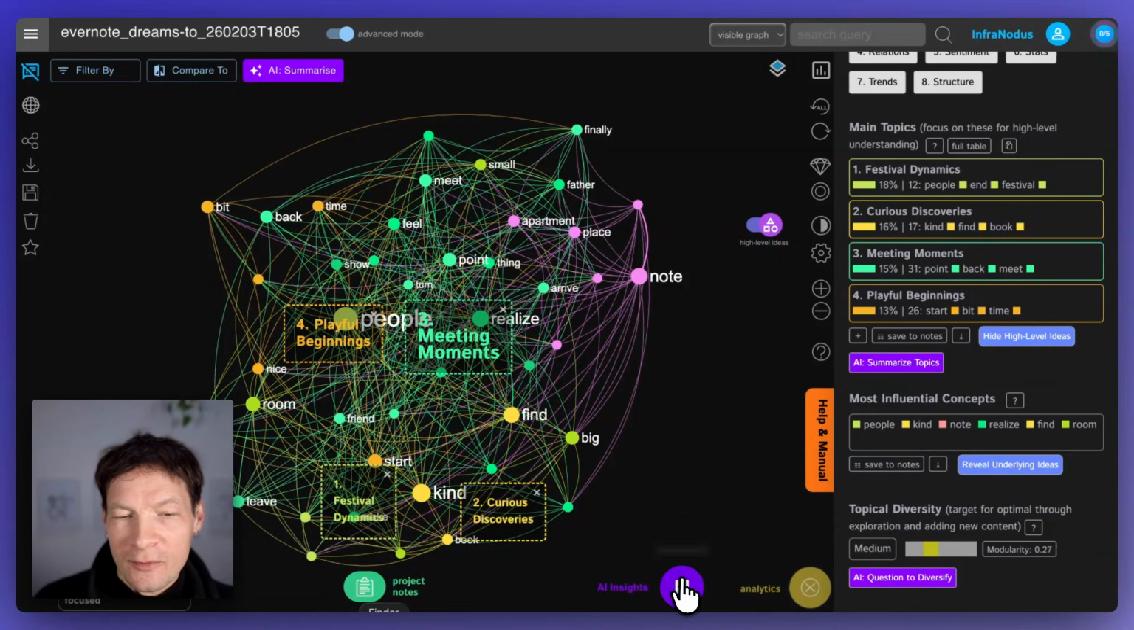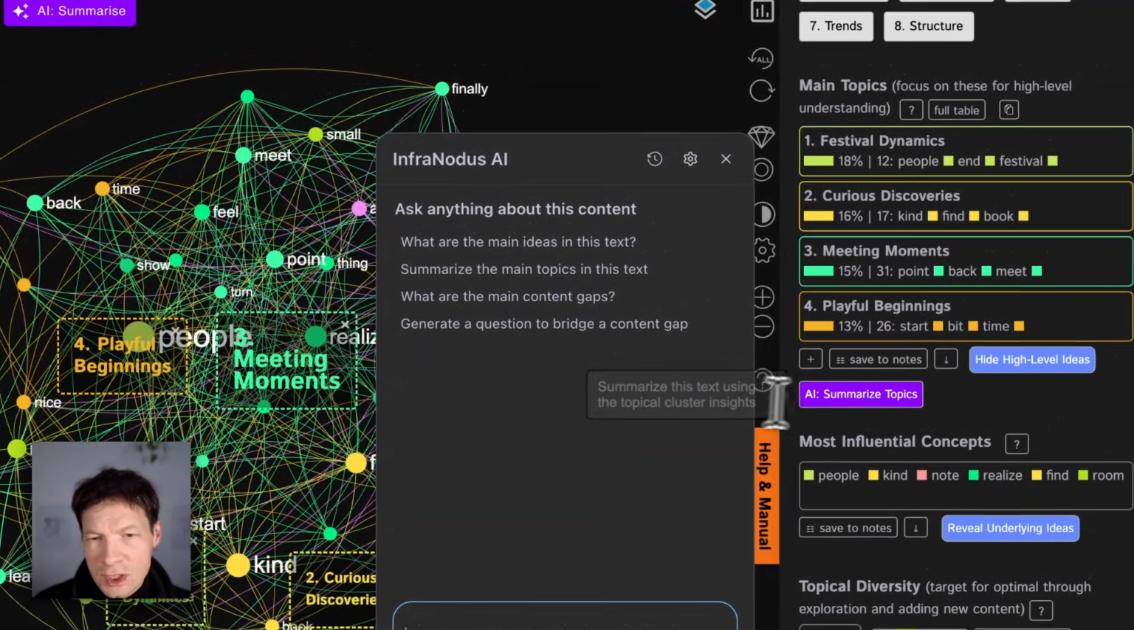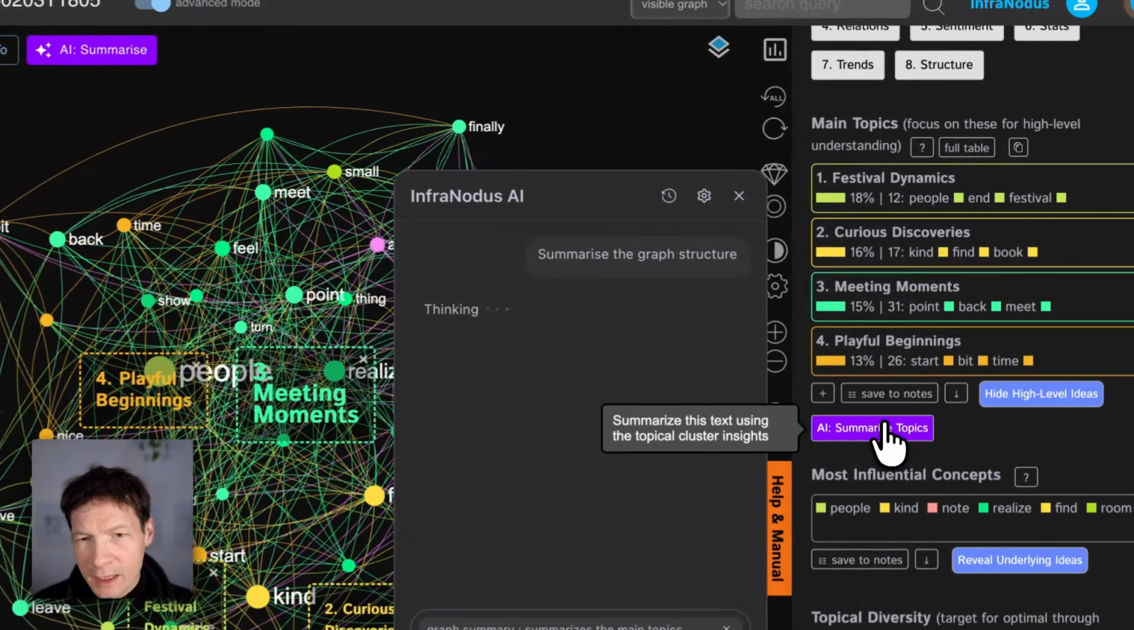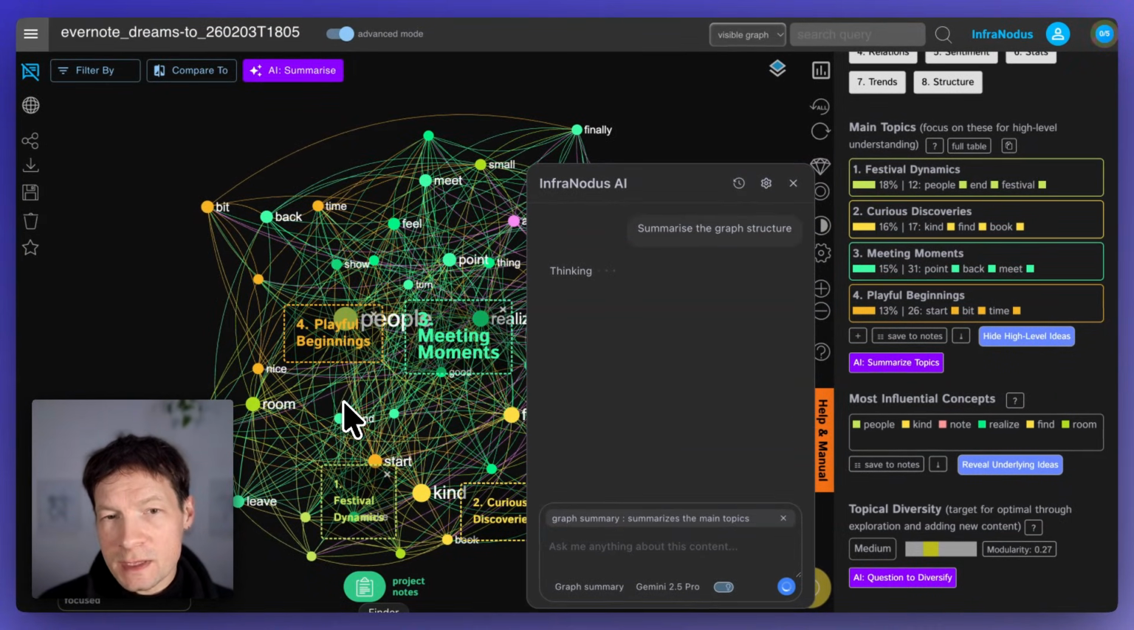So what I did, I went to the AI Insights panel in InfraNodus, and here we have a function called summarize topics. If you click on that button in the analytics panel on the right, it will create an AI-generated summary of all the main topics that were discovered in this graph. It first builds this graph structure and then understands what the different clusters of ideas are that tend to occur together in the same context.